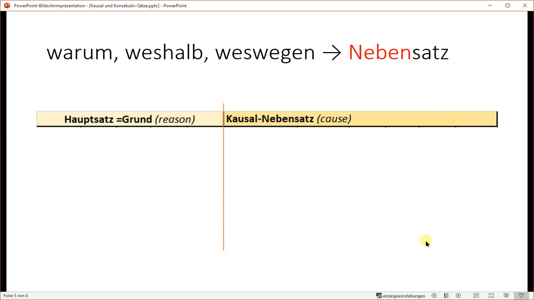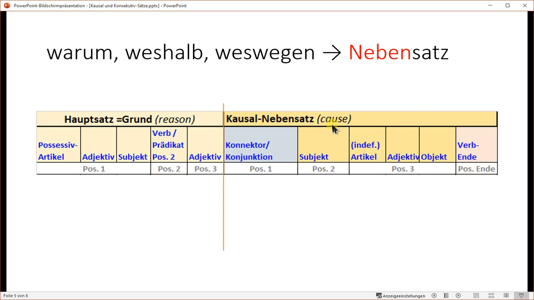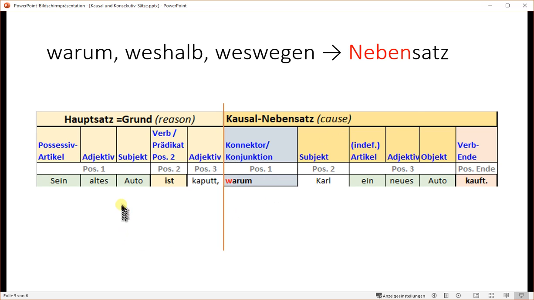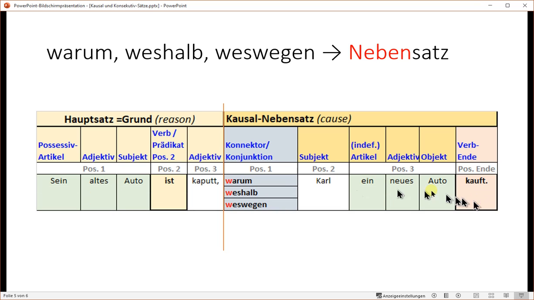Now we have these three connectors, warum, weshalb, weswegen. They will create a Nebensatz, and why that is I will tell you. So on the left side is the Hauptsatz, the reason, and here is the Kausal Nebensatz, the cause. Same structure, same counting. Sein altes Auto ist kaputt, warum Karl ein neues Auto kauft. Same is true for weshalb and weswegen. So the verb in the Hauptsatz, of course, is on position 2. The verb in the Nebensatz is, of course, at position Ende.